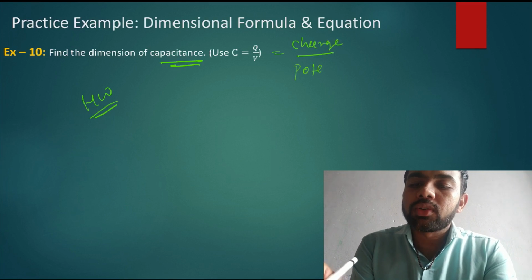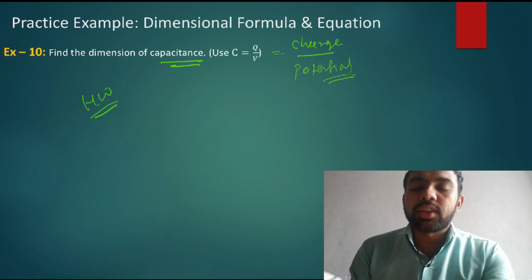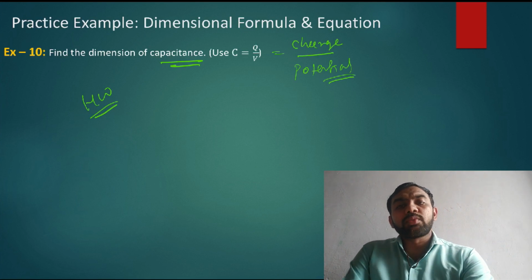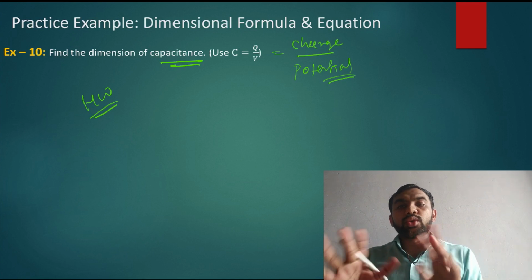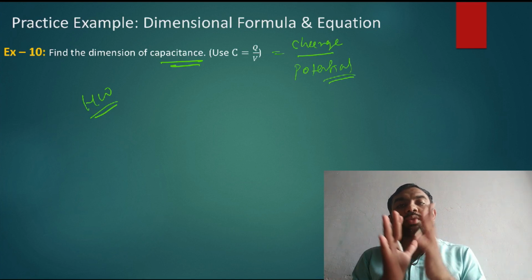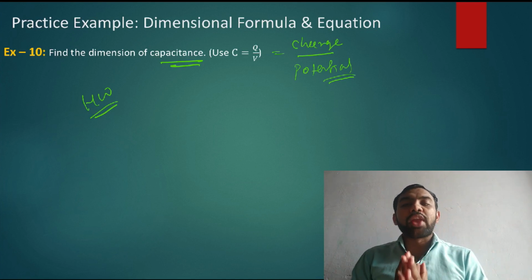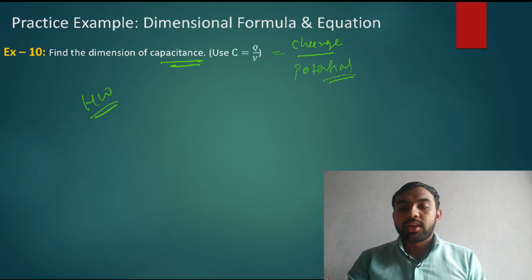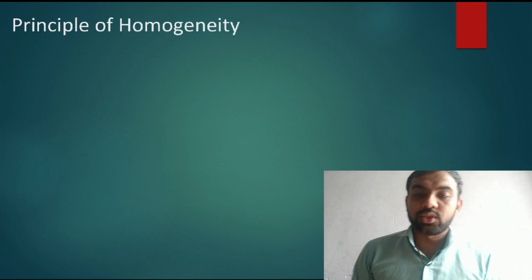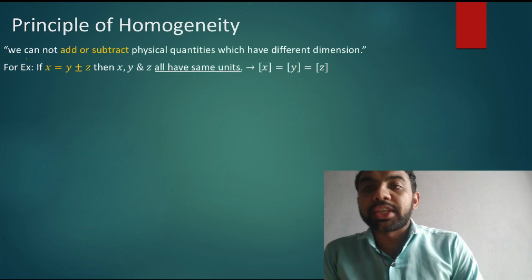Charge upon potential. All of you guys must try to solve some of these examples by yourself, and some of these examples you just see here. Okay, so by remembering this main table, you get all the dimensional formulas. Okay, let's see the next topic, principle of homogeneity.